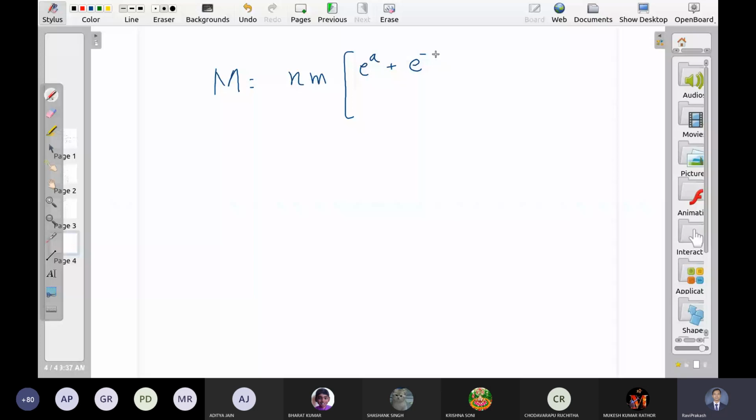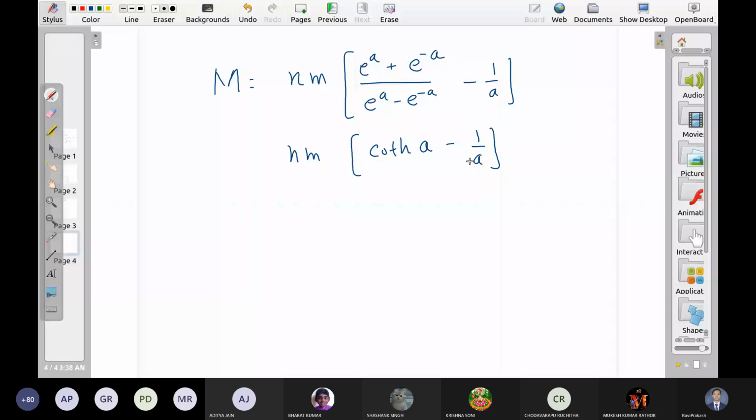Or you can also write it as N m times this whole thing, which is called cot hyperbolic a minus 1 upon a. So let us simplify it for small a. Small a means high temperature.